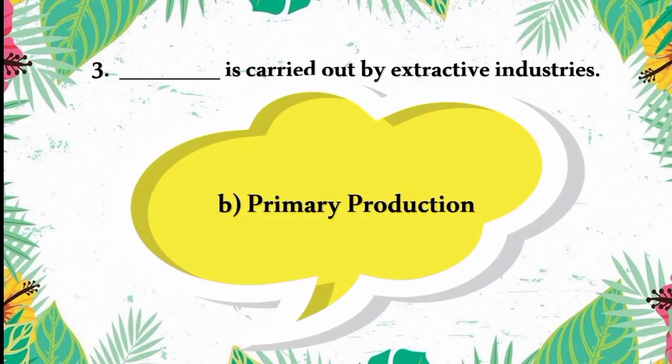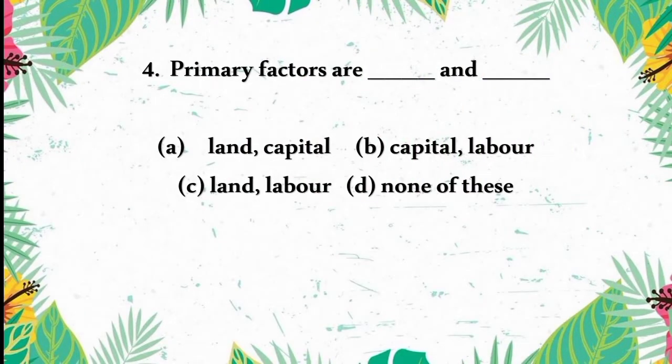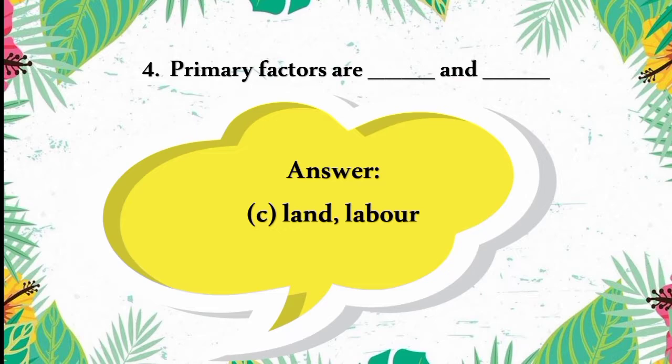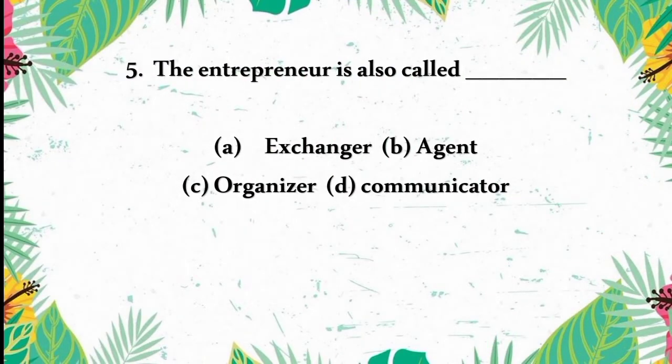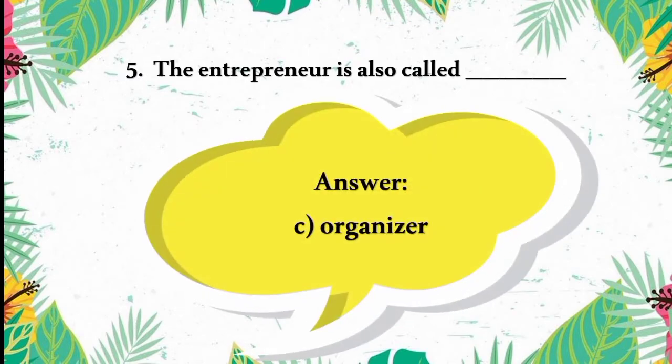Answer is primary production. Fourth one, primary factors are land capital, capital labor, land labor, none of these. Answer is land and labor. Fifth one, the entrepreneur is also called exchanger, agent, organizer, communicator. So the answer is organizer.